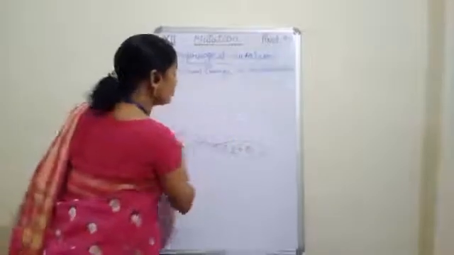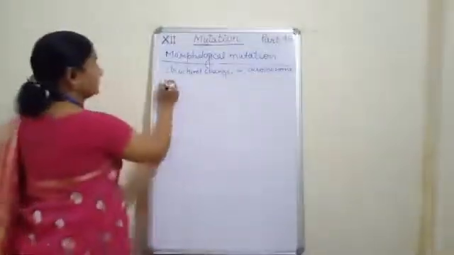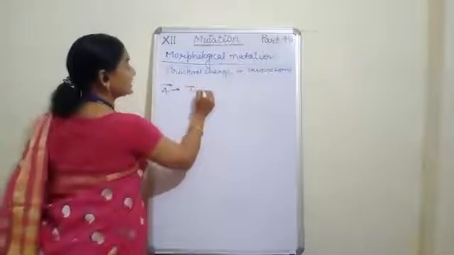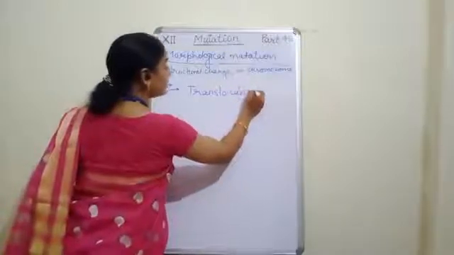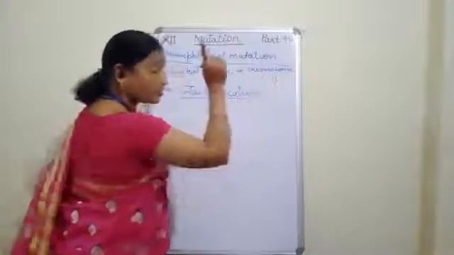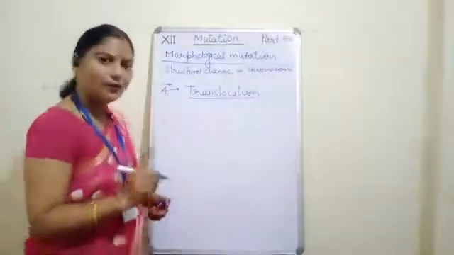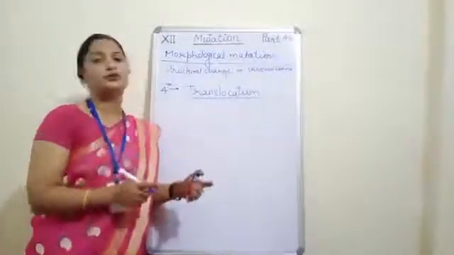Now, the next type of morphological mutation is translocation. This is also very much important. That is the fourth type. Now children, till now we were seeing that only one chromosome was getting affected, only one piece, that is, an arm of the chromosome.